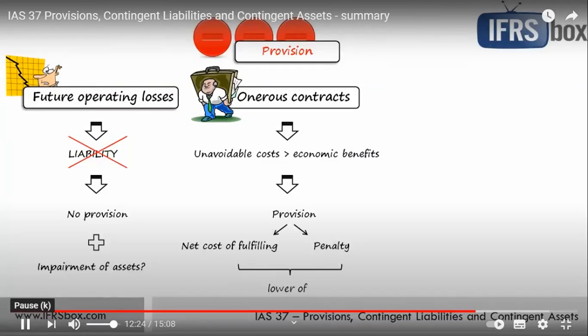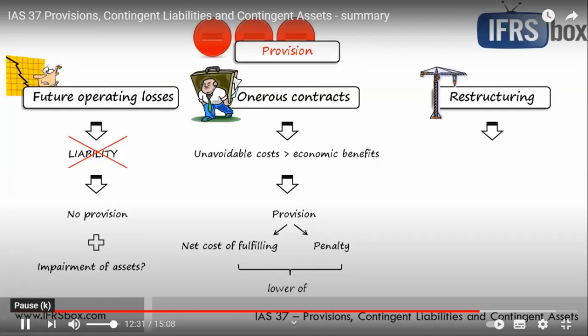The third specific situation addressed by IAS 37 is restructuring. Well, this is a program that is planned and controlled by the management, and it materially changes either the scope of the business or the manner in which that business is conducted. Well, in general, a provision for restructuring must be recognized when two conditions are met.